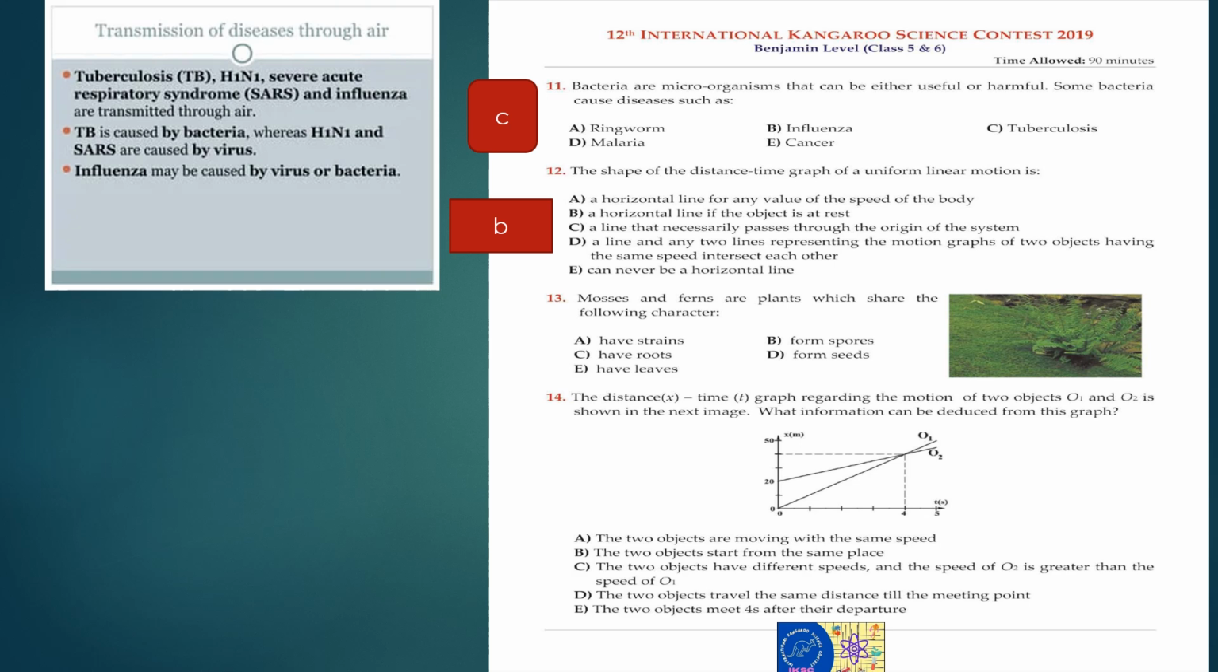Mosses and ferns are plants which share the following character. B. Form spores. The distance x time graph, very important point.